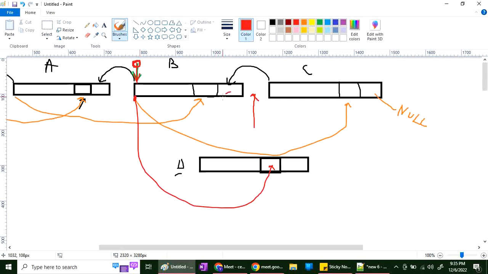What is this? Next pointer. Then say that. B is not holding, B next is holding. Yes, sir, B next is holding. So from B next, we'll write it here. Any doubt till here? No, sir. Now, the B next, currently it is C. But once this comes inside, who will be next to B? D. So the D address I have to write it here. Yes, sir. Once I write the D address, then this connection is gone.